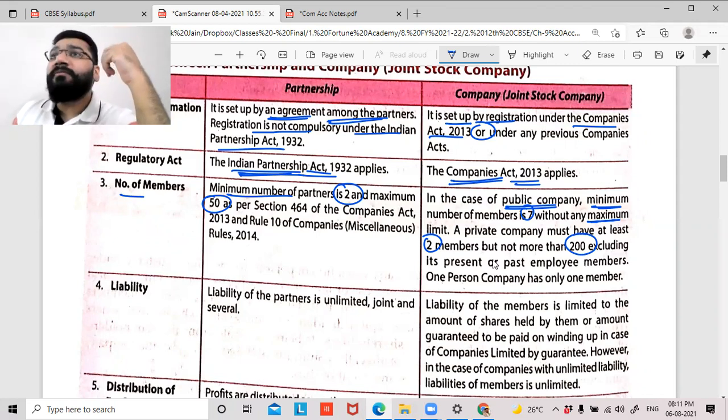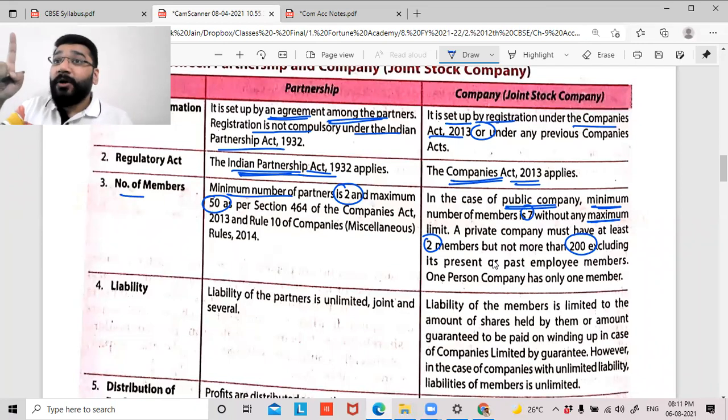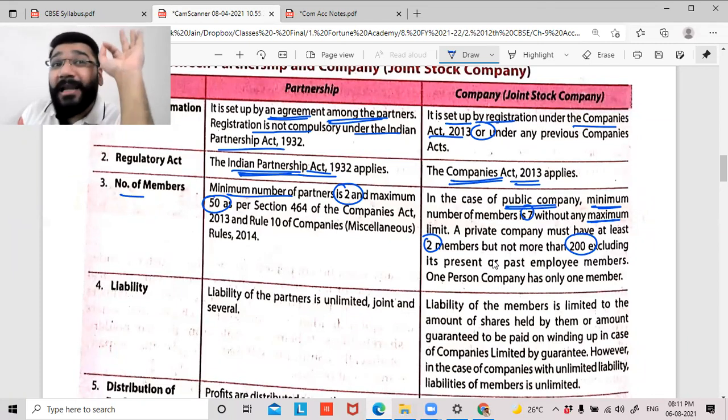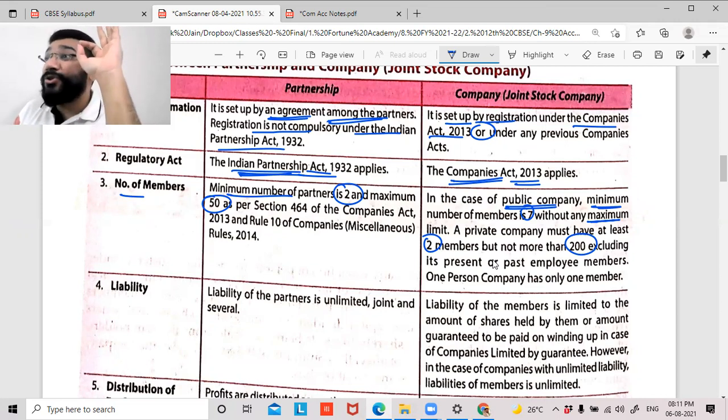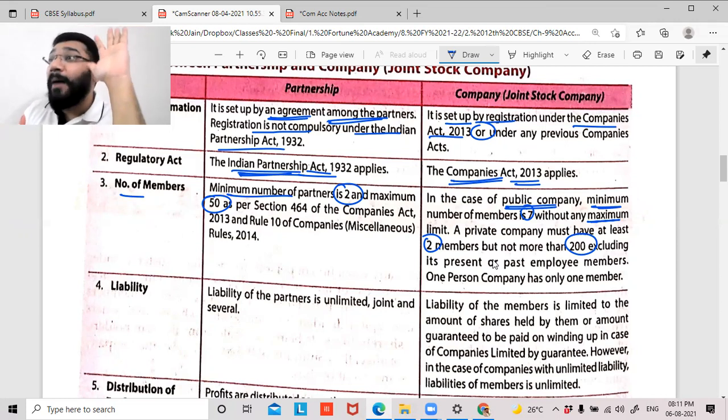Why do we have two options, sir? Why can't we have unlimited members in private also? Because a private company comes with limited compliances. The amount you spend on compliance is limited in private, whereas in public limited companies the compliance you have to follow is huge, humongous. There is one dedicated company secretary appointed in a public limited company whose daily work is to comply with the rules and regulations. You can imagine one person dedicatedly appointed to look after compliance, so you can imagine the amount of work throughout the year.